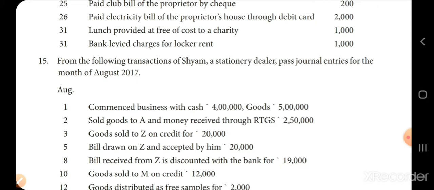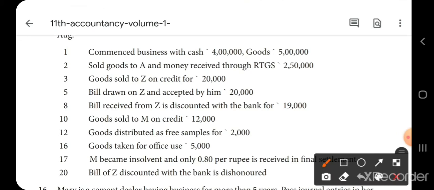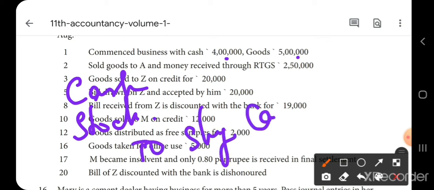Now the first transaction is commenced business with cash 4 lakh and goods 5 lakh. So what is he bringing as capital? Cash and stock. So what is the entry? Cash account debtor, stock account debtor, to Shyam's capital account.